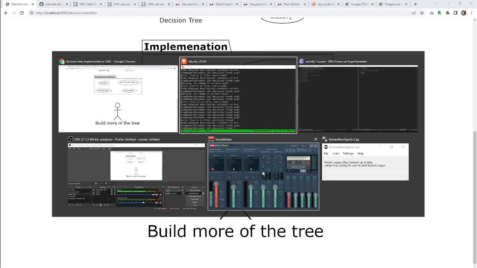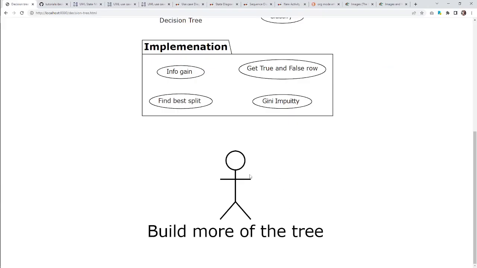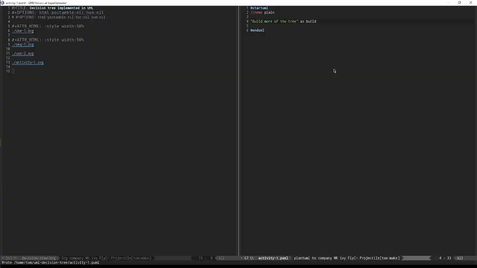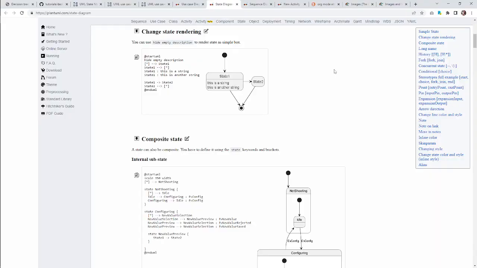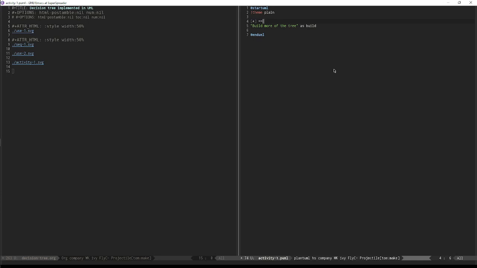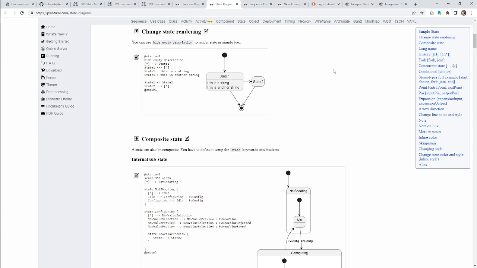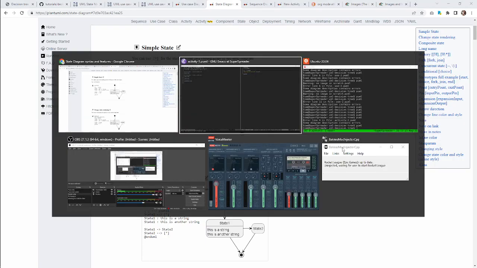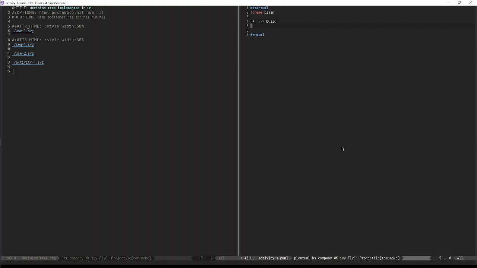Build more of the tree. Perfect. And there's an actor on there as well. We don't even know why he's there, but they just decided we need an actor. That's fine. Let us go create a starting guy, right? So we say starting guy to build. How's this look compared to our... I don't know how that looks, but let's see.